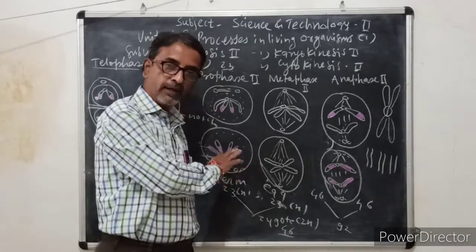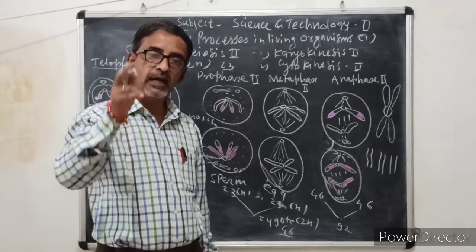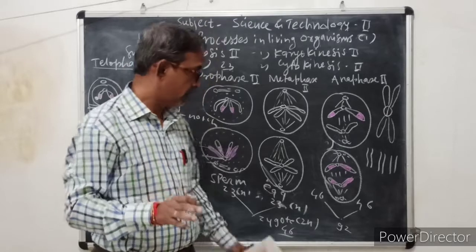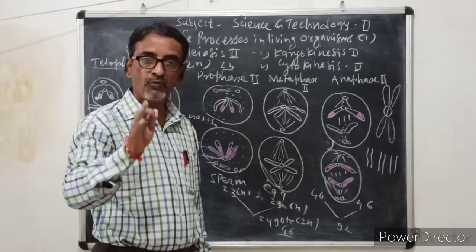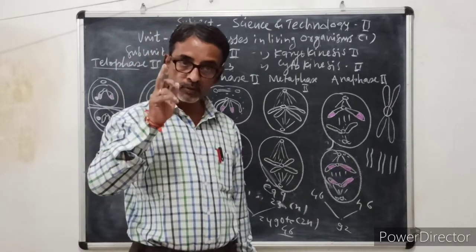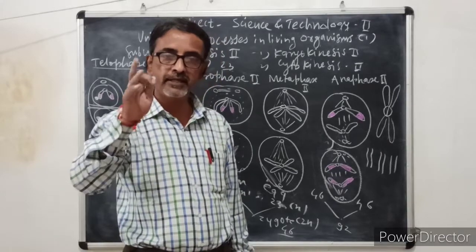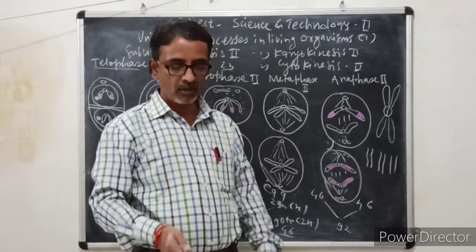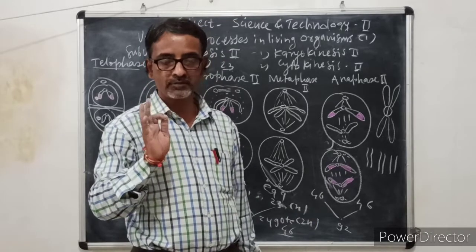But it never happens. Why? Because of meiosis, reduction division and formation of male and female gametes, which are always haploid. Hence the chromosome number is always maintained. It is never changed. 46 is the chromosome number of all human beings, and in every generation it is maintained just by the reduction division or meiosis, and hence haploid cells are most important.